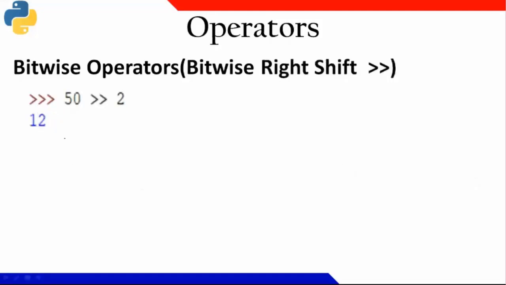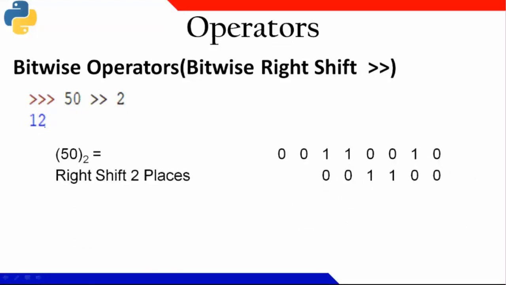Similarly, the right shift. So 50 right shift of 2 becomes 12. Now 50's binary number is this one. So similarly, I'll be right shifting. So these 2 values will vanish.